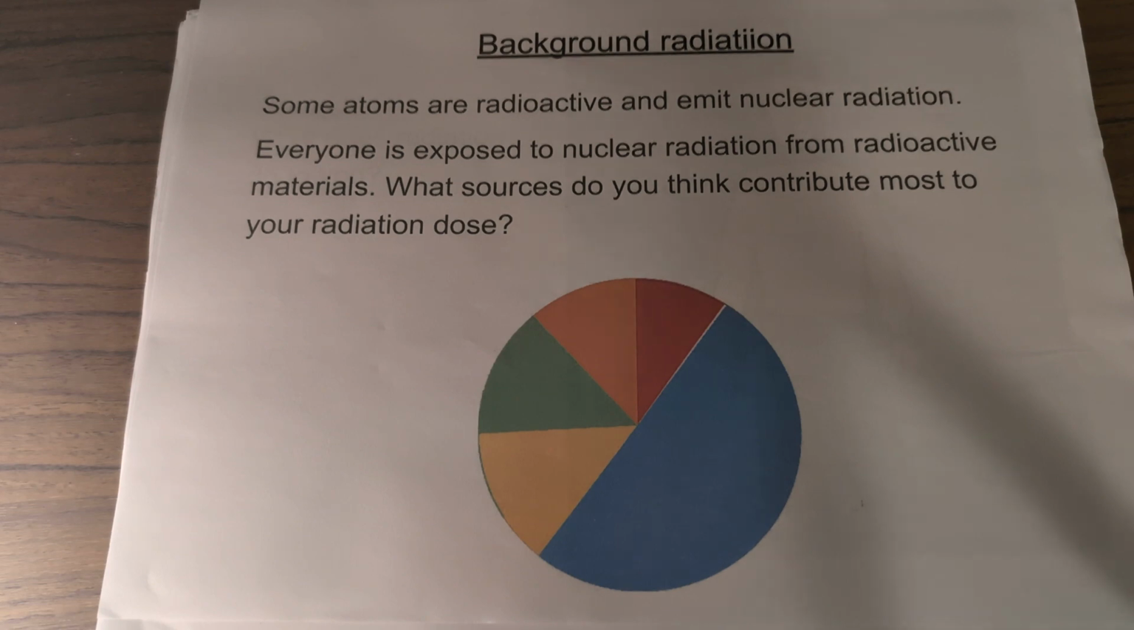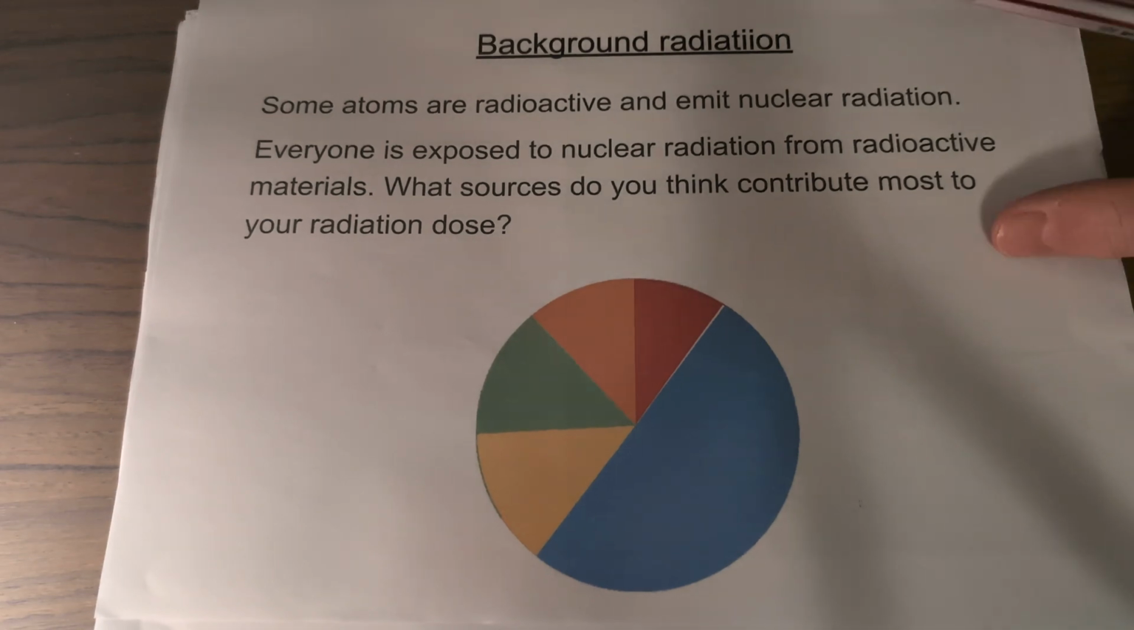First things, background radiation, what is it? Well, some atoms are radioactive and they emit nuclear radiation. So everybody's exposed to this nuclear radiation from radioactive materials. What we saw, for example, last week when we were looking at radioactive sources, is that even when there's no radioactive sources out there, there's still some background radiation. The count rate was still increasing. But what we're going to look at today is what caused it.